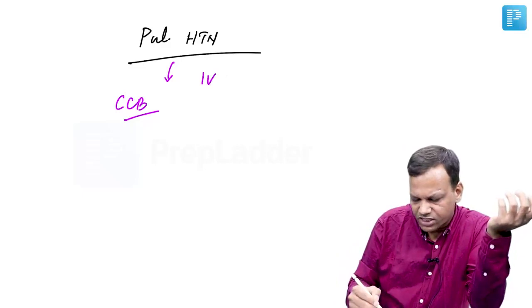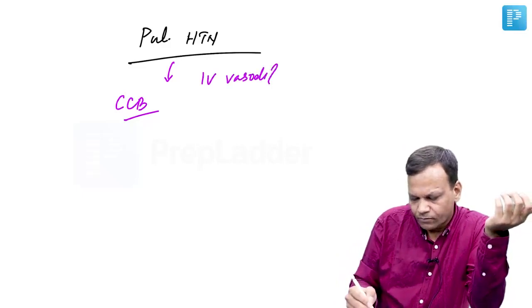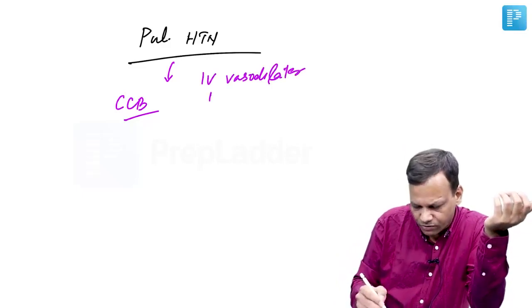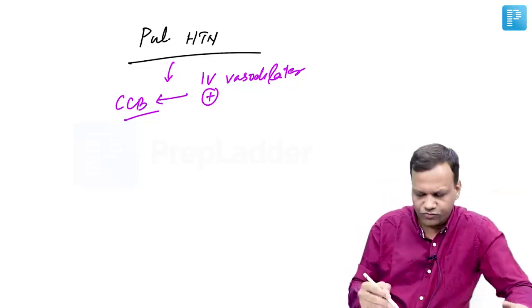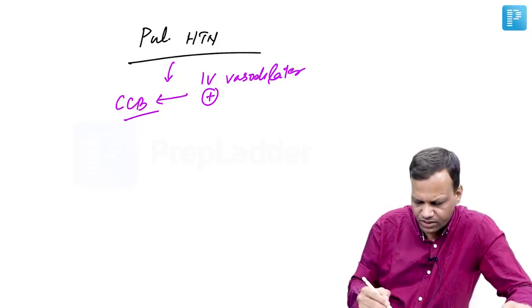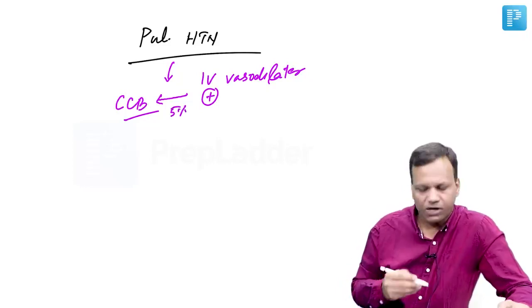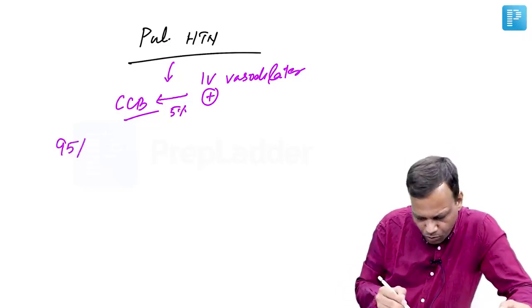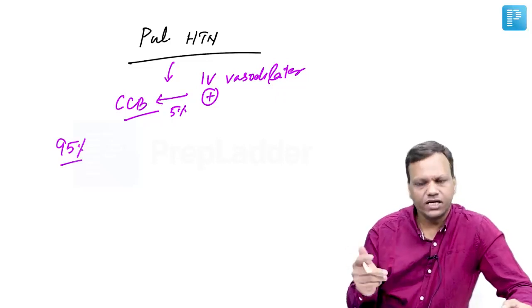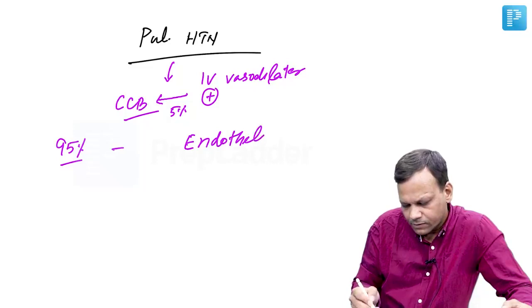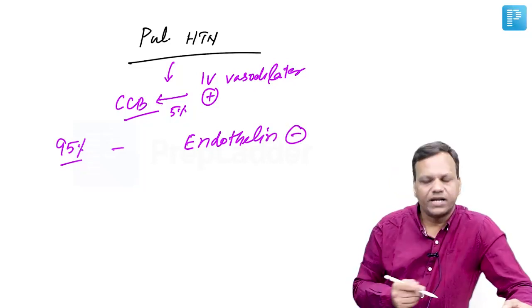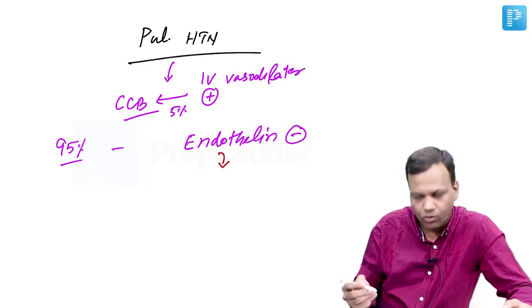That is known as intravenous vasodilator testing. If that testing is successful, then we will give calcium channel blockers orally. Okay? So they are the drug of choice, but only in very few patients, only 5% or even less. But for 95% of the patients or more, calcium channel blockers are not effective. The drug of choice are endothelin antagonists. The drug of choice for pulmonary hypertension are endothelin antagonists.